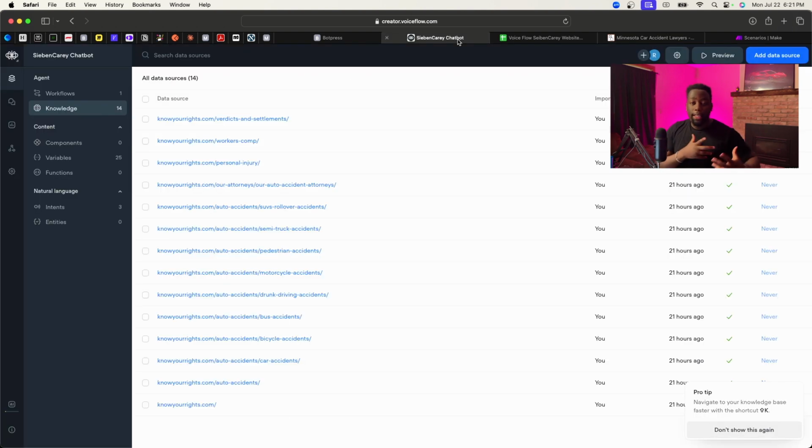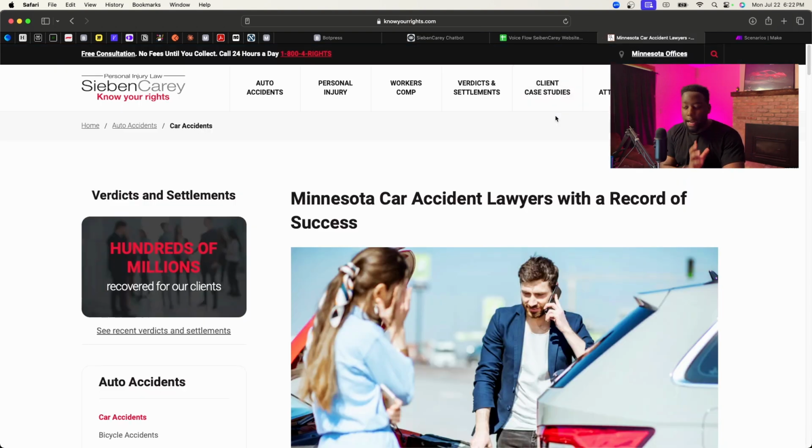That way, if the lead is asking any questions about the firm, the chatbot could answer only because it has the knowledge base of the specific firm. It's not asking Google or looking elsewhere. It's using specific data from the actual law firm.